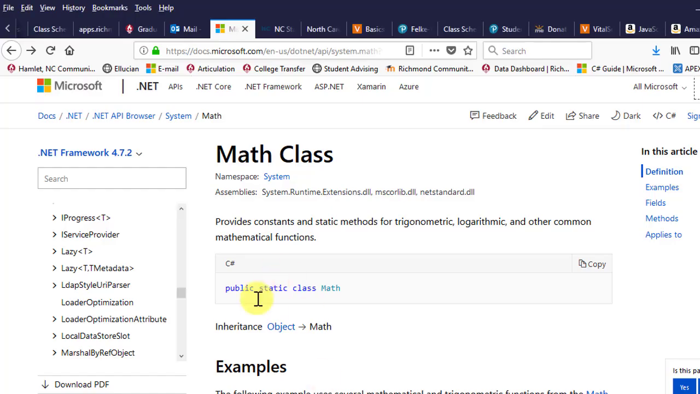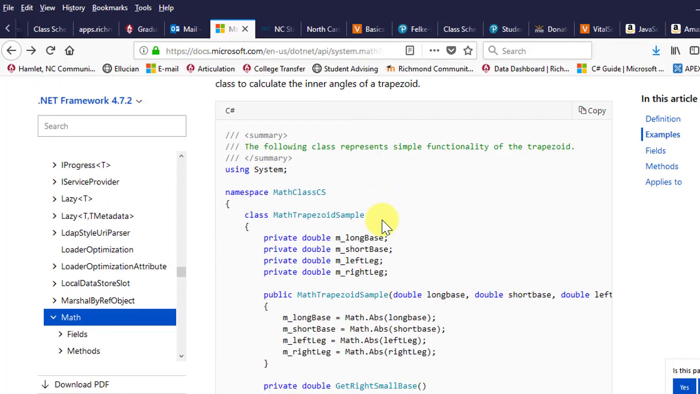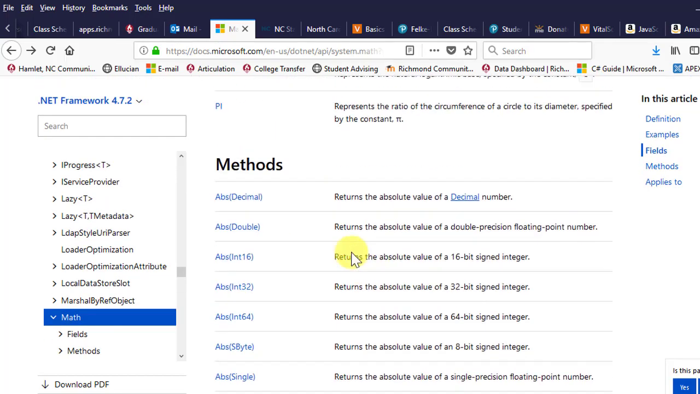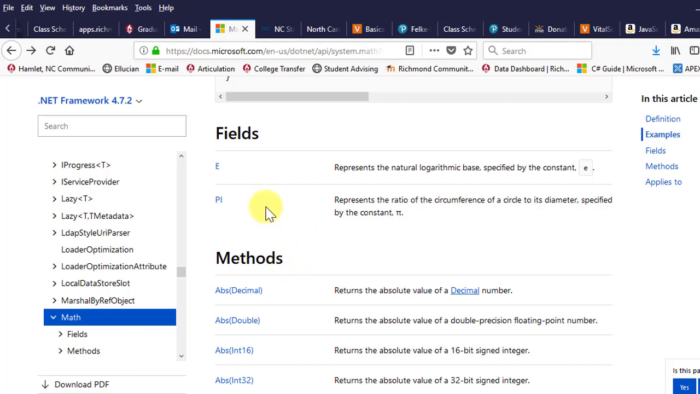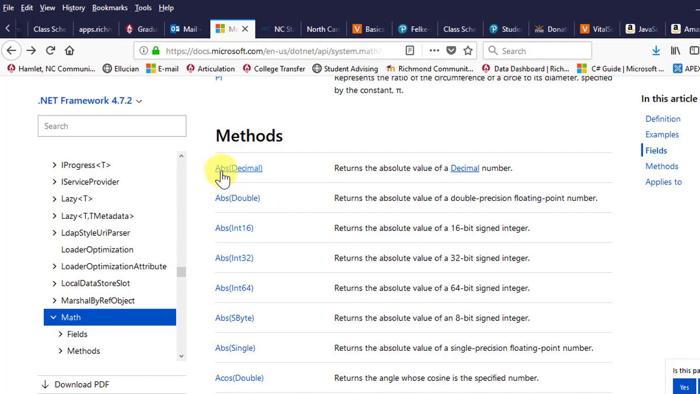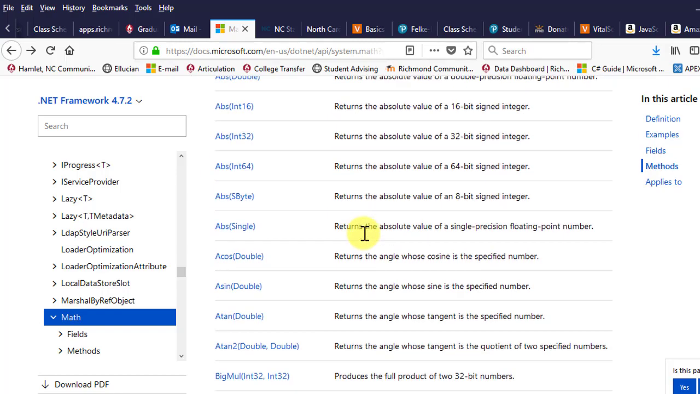Now, just so you know, you can go out to Microsoft's website. There's all kinds of useful stuff out here. Everything you want to know about the math class is here. I gave you a link to that in my notes as well. But you can go down to methods, that's what you're looking for. Notice there's pi, okay? That's what we call a constant, and that's why it's off by itself. Don't worry about e.